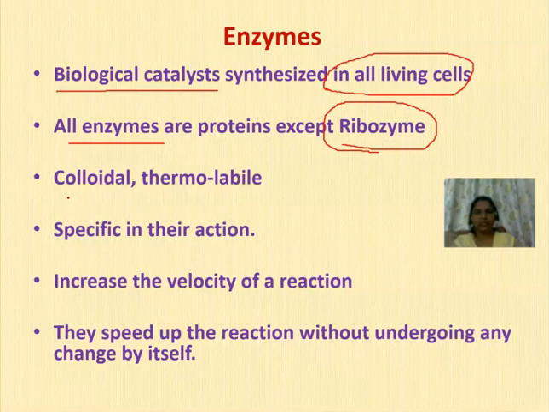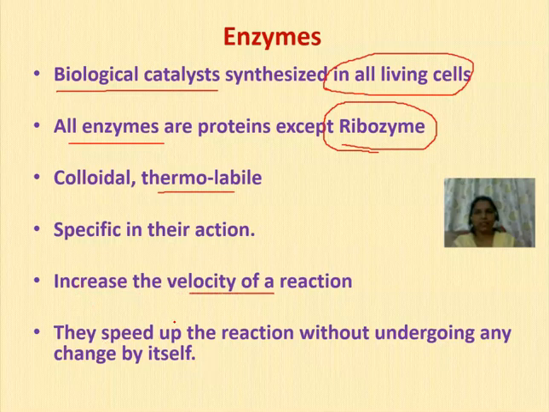Coming to other properties of enzymes, these are colloidal and thermolabile. They are colloidal in structure and thermolabile. They are heat sensitive. They can tolerate heat only up to a certain level. That is why they are called heat labile. And they are very specific in their action. They do not confuse at all. They perform the task very accurately and they increase the velocity of the reaction.